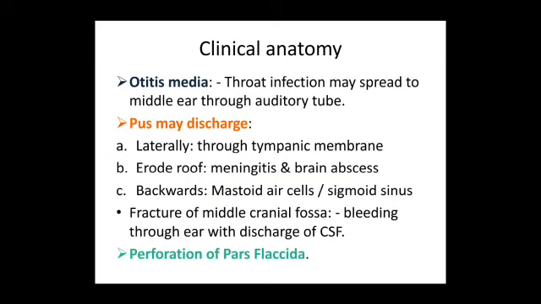So it may occur laterally through the tympanic membrane to the roof. So it may also cause meningitis or brain abscess. Backwards into the mastoid air cells or sigmoid sinus. So fracture of the middle cranial fossa may occur. This leads to bleeding through the ear and discharge of CSF. So perforation may occur in the pars flaccida, thereby causing damage to the chorda tympani nerve.